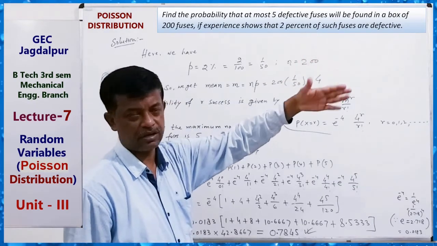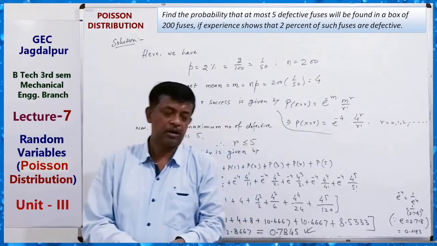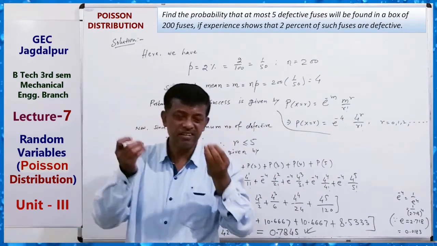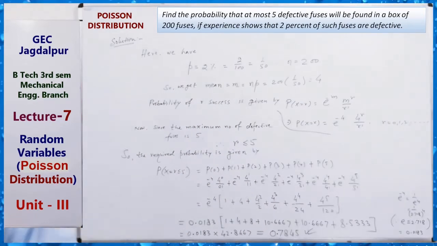Use Poisson distribution just when the occurrence of the event is very rare, small, the probability rate is small.